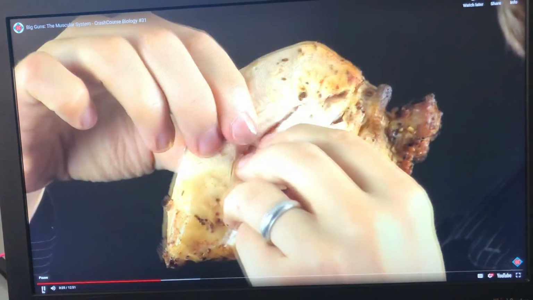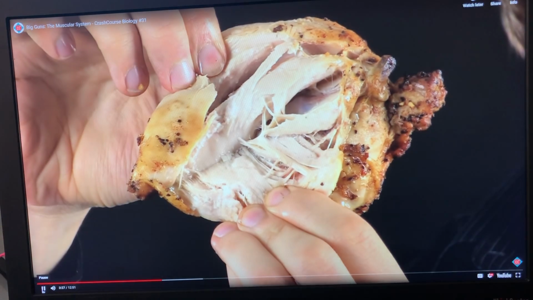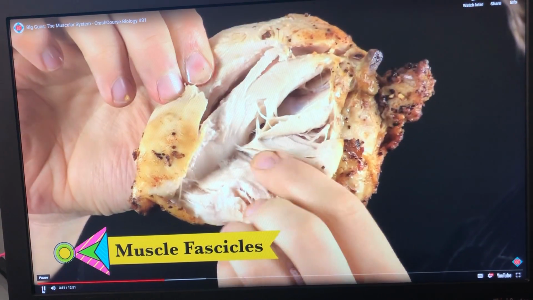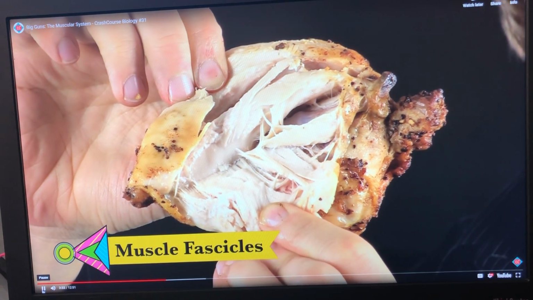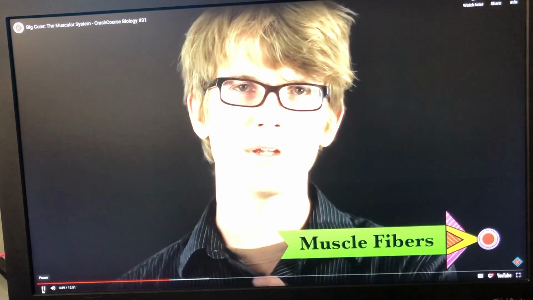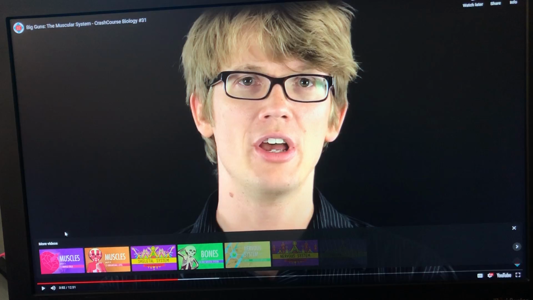This is crazy. When you peel this muscle apart, you see that it's really made up of layers of thin strings. These are muscle fascicles, and each fascicle is made up of lots and lots of smaller strands. These we can't see. They're called muscle fibers, and these are the actual muscle cells. Now, because muscle cells perform such a specialized job, they're not like your run-of-the-mill somatic cells. For starters, they each have multiple nuclei. That's because each muscle cell is actually formed by a bunch of cells, somewhat like stem cells, called progenitor cells.